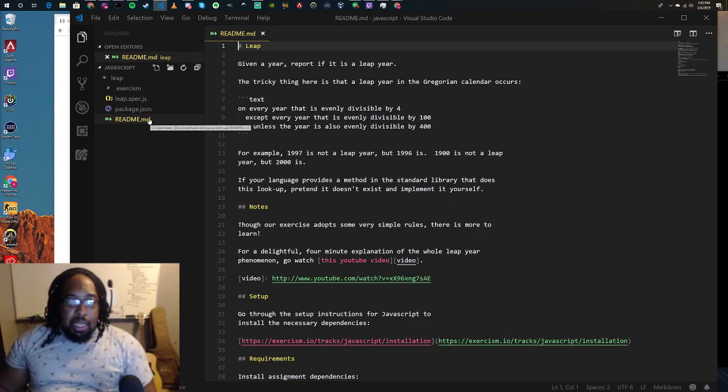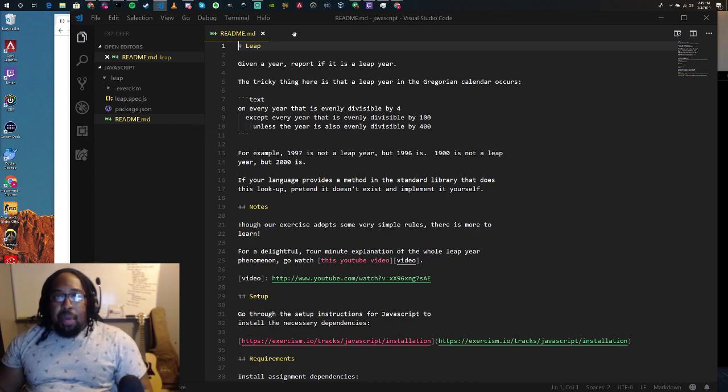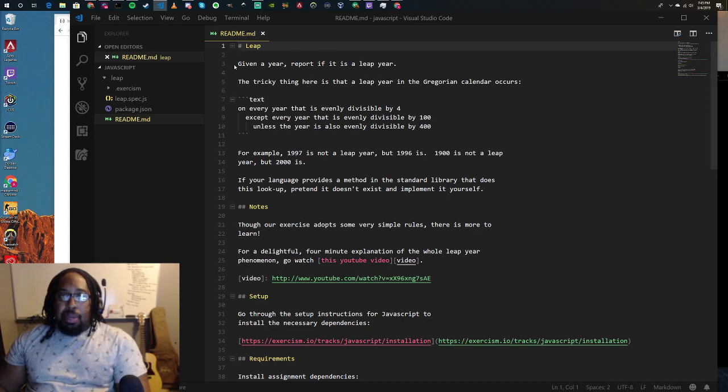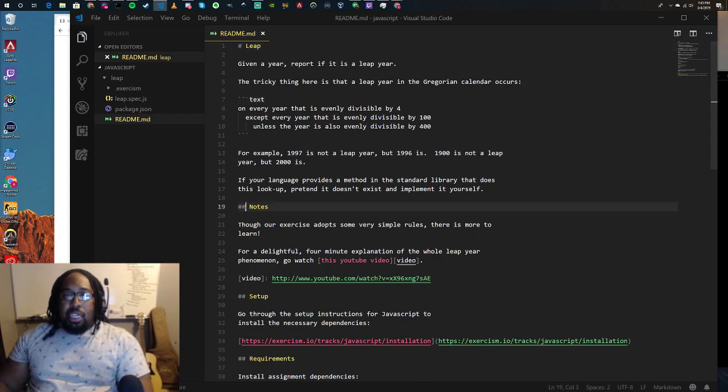The .md means it's a markdown file, and markdown is just a way of formatting text so that it can be displayed. The display of it can be controlled through the way that you type it. So you can see here, leap has a pound sign next to it, or hashtag. There's backticks next to this text section, and two pounds next to the note section. These all denote different styling functions.